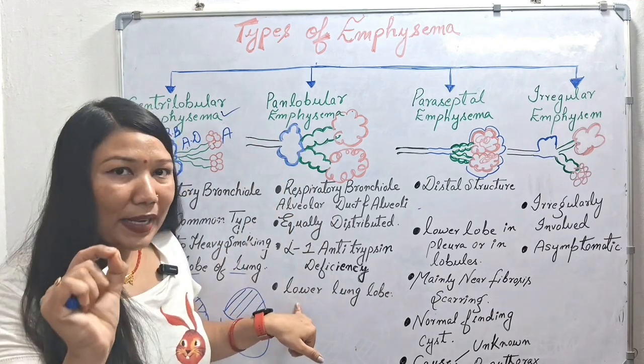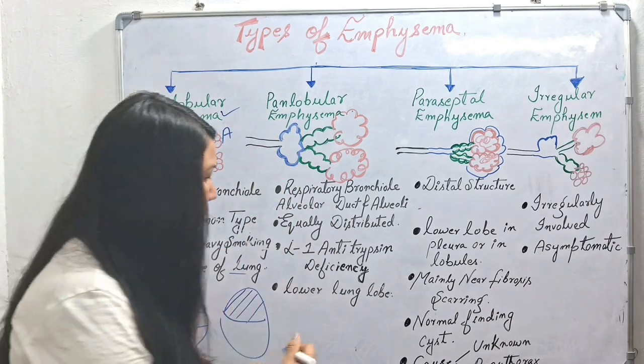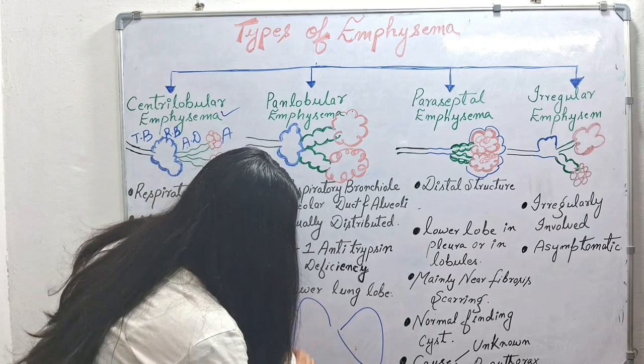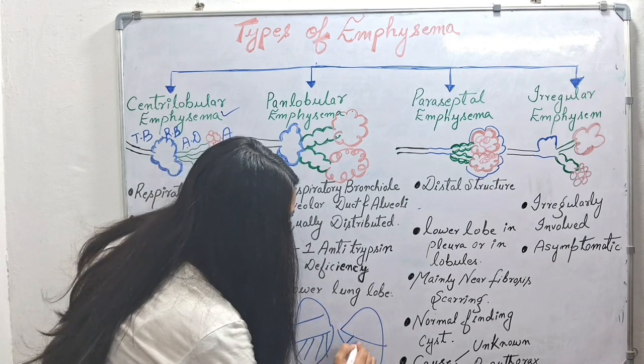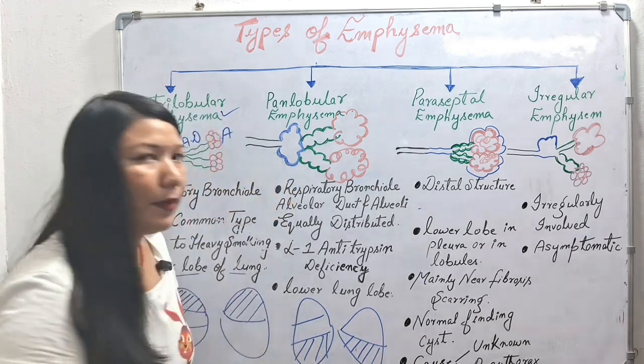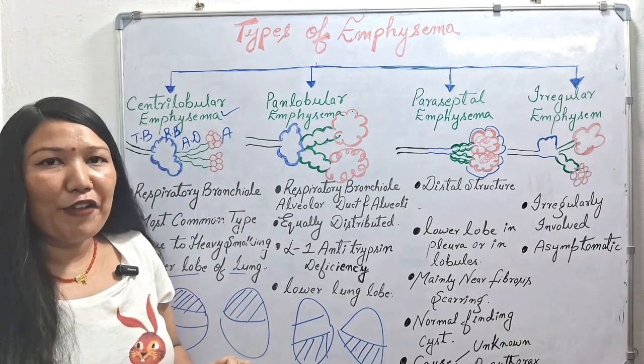Next, it happens in the lower lung lobe. Which region will it affect? It will affect our lower lung lobe. Mainly the lower region of our lungs is affected in panlobular emphysema.